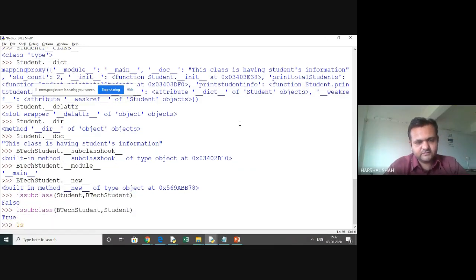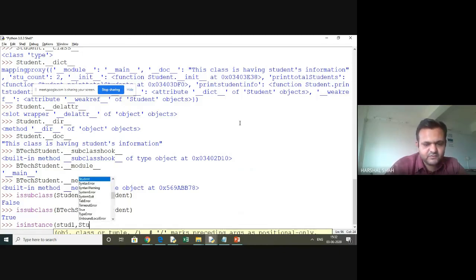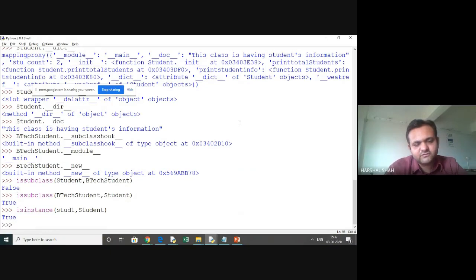Another way is is instance. Here you need to give the instance, it is stud one. We had an instance, and the instance is of what? It is of a student, right? So we will have this and it gives us true. This way we can have another method also which we can check and write and do some other required works also.